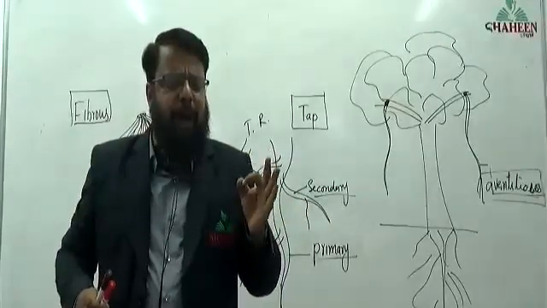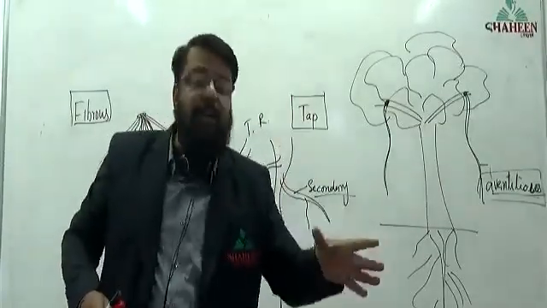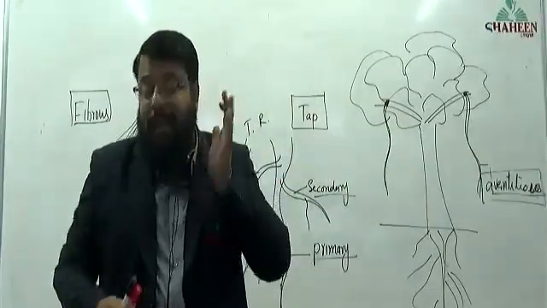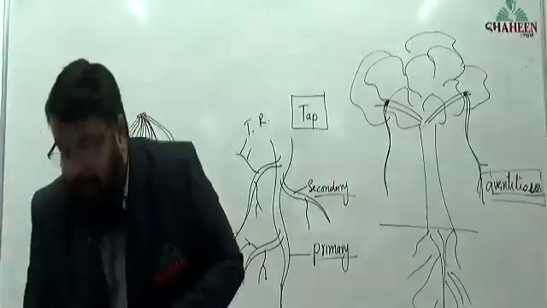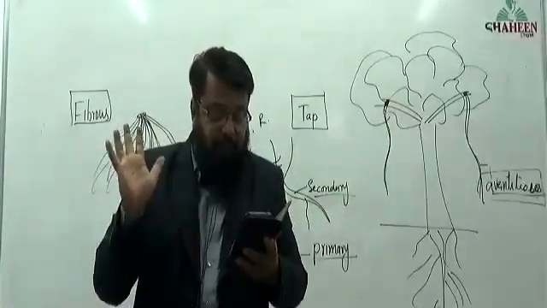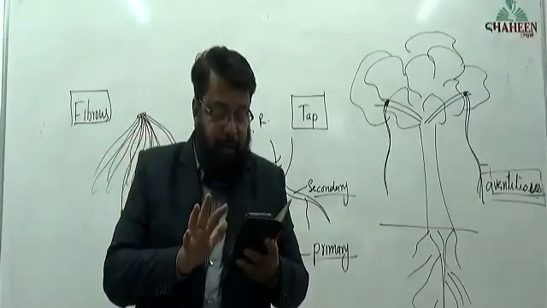This is the part of a plant that is meant for absorption of water and minerals. If there is no root, there is no chance of absorption of water and minerals. No other part of the plant will absorb water and minerals.